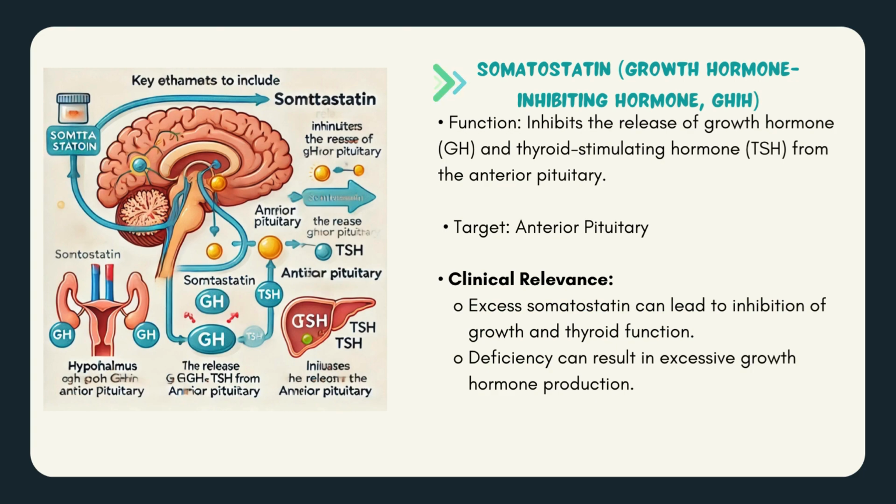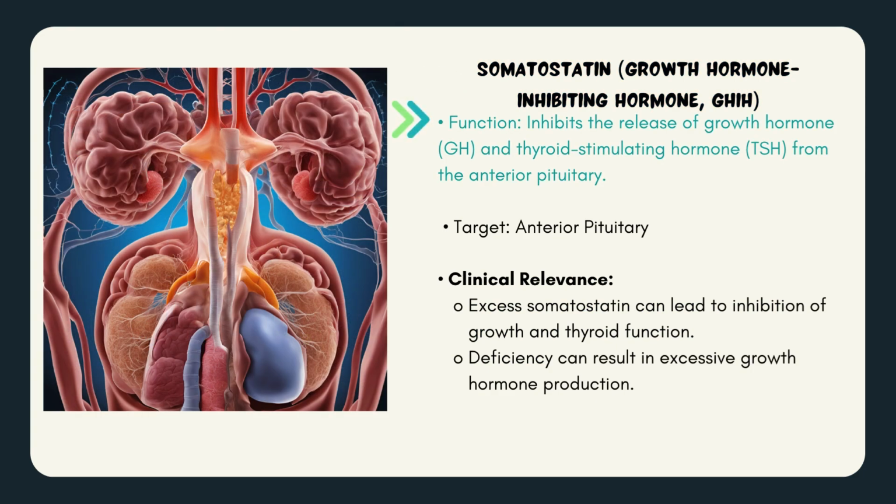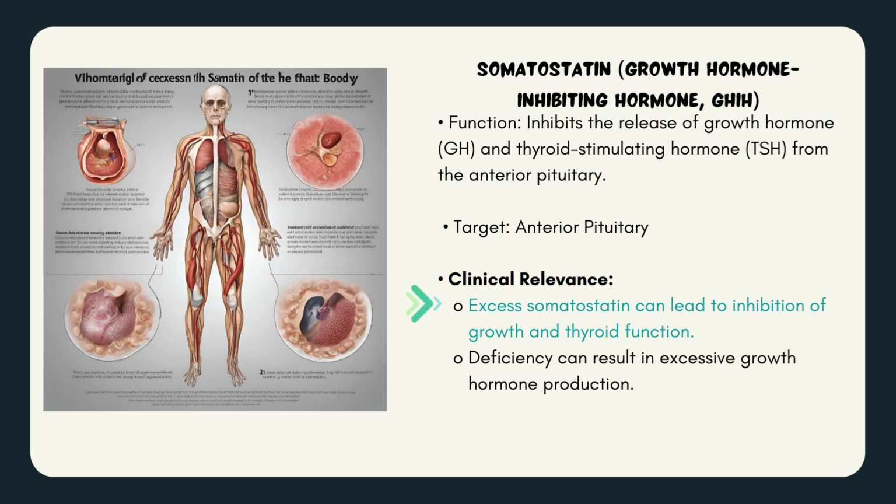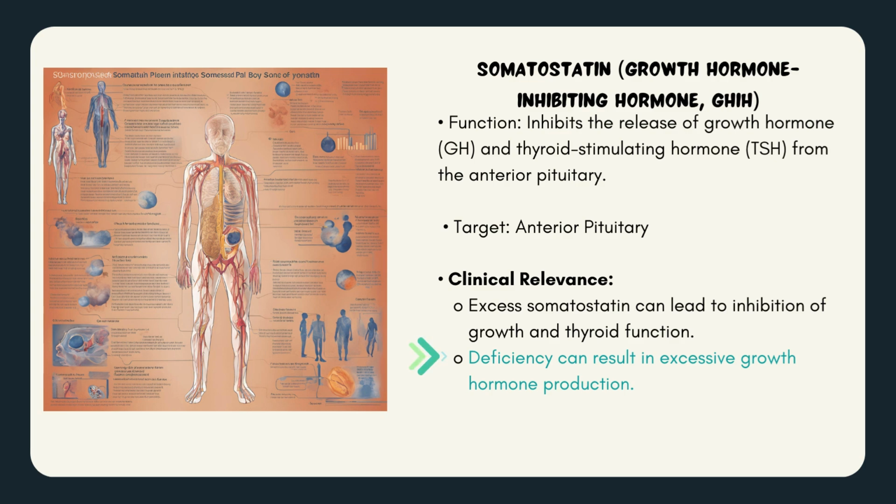Somatostatin, growth hormone-inhibiting hormone. Function: inhibits the release of growth hormone and thyroid-stimulating hormone from the anterior pituitary. Target: anterior pituitary. Clinical relevance: excess somatostatin can lead to inhibition of growth and thyroid function, while deficiency can result in excessive growth hormone production.